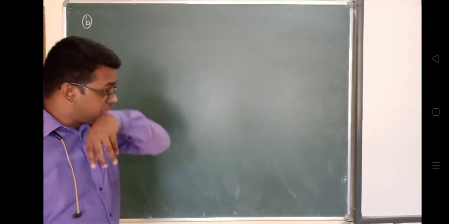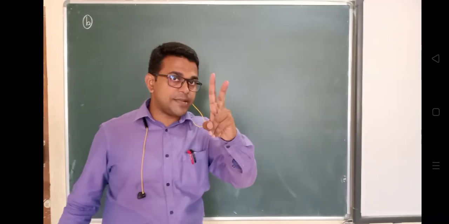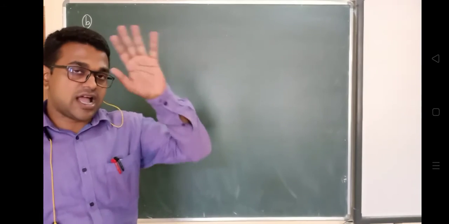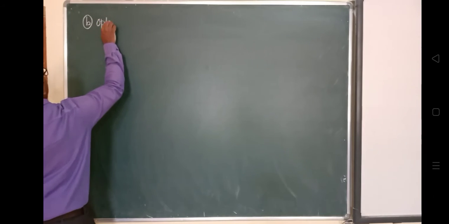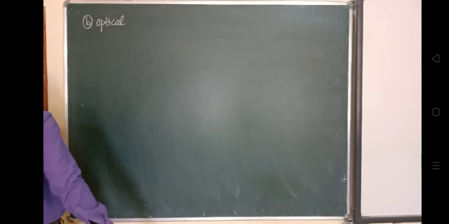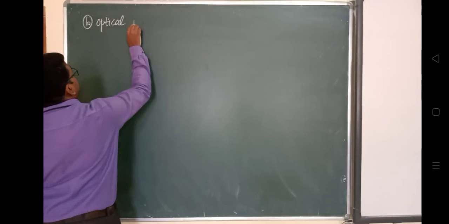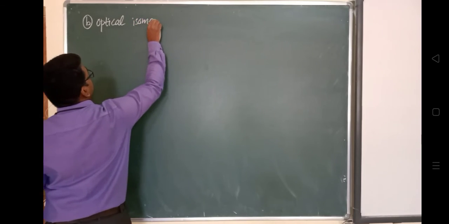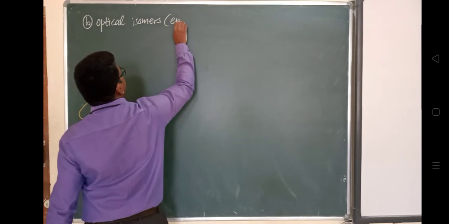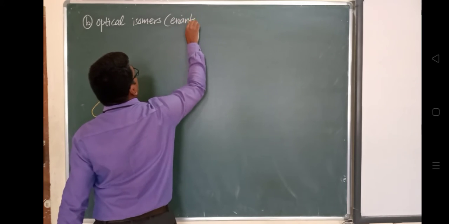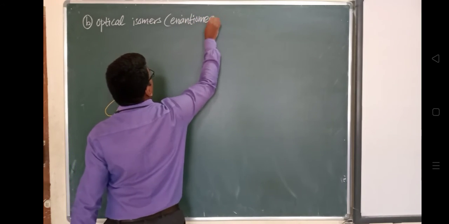Stereoisomer has two types, geometric and optical. So now we'll see the second type, that is optical. Optical isomers are also called enantiomers.